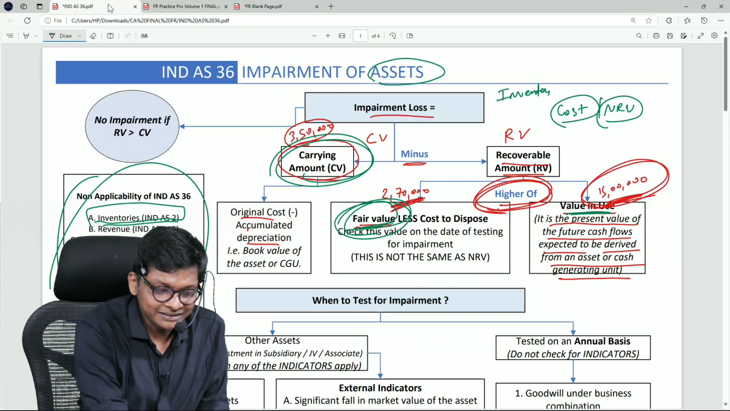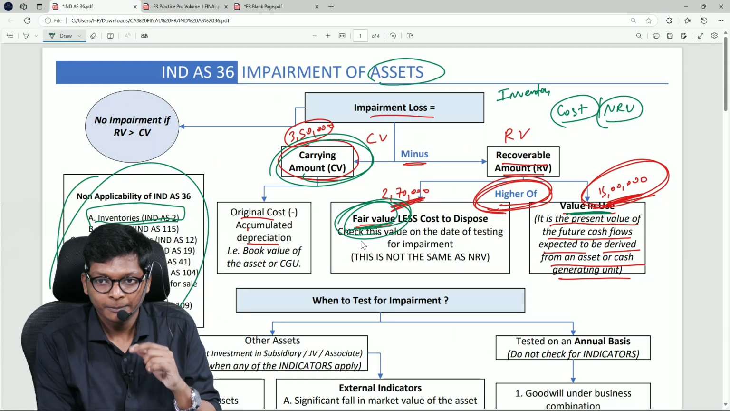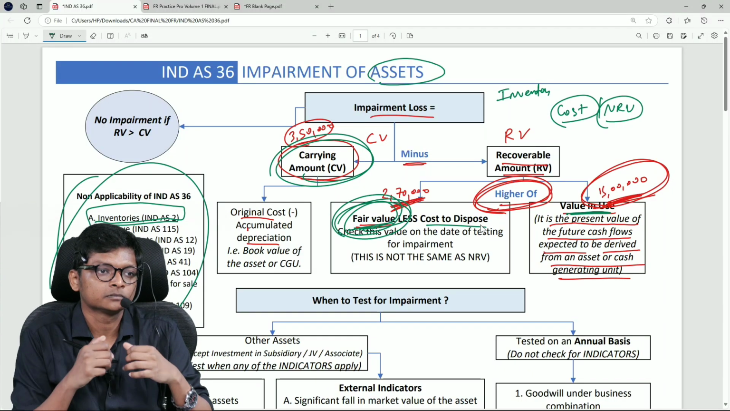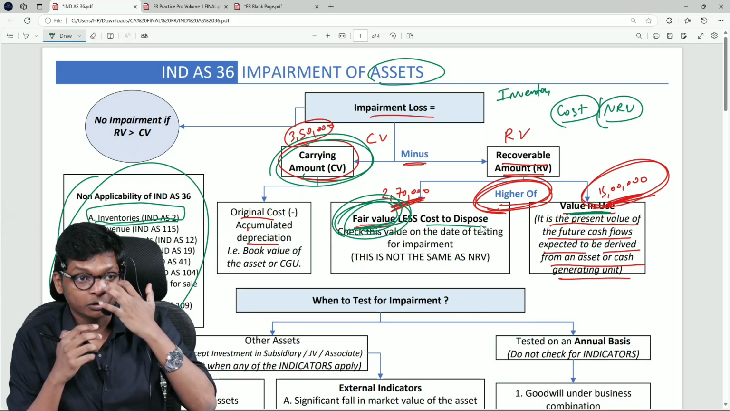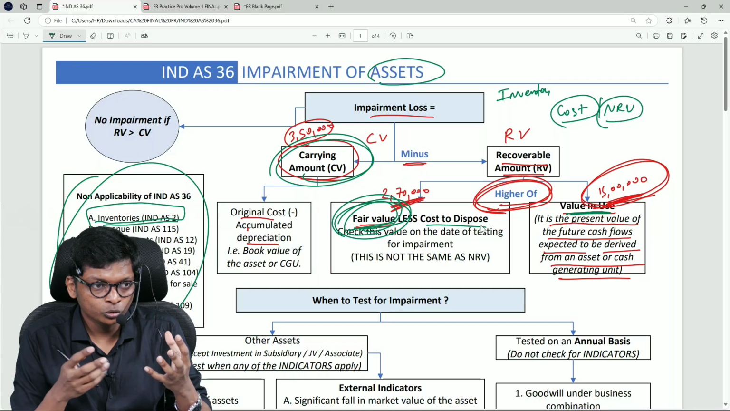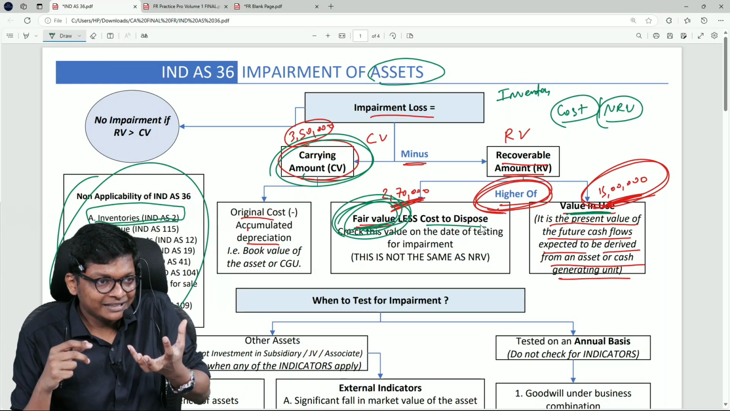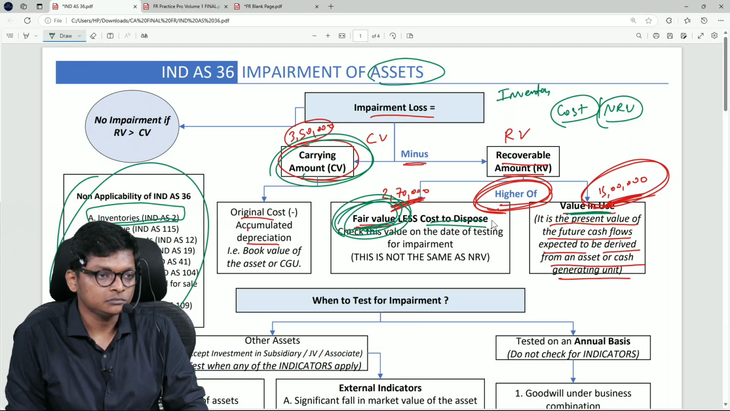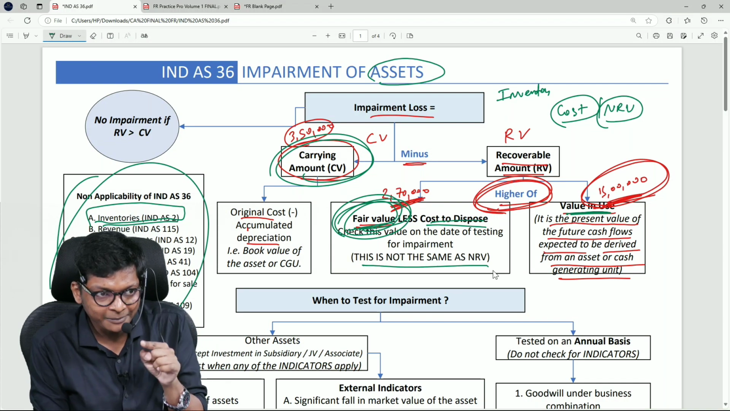Clear? But in this standard, the equation is not just fair value, because you want to sell, so it is fair value less cost to dispose. Simple. Sir, Kaushik found a person to buy the iPhone, but that person is in Delhi. So Kaushik now has to courier that to Delhi. So for him it is 1,20,000 that he is going to get minus cost to dispose, courier charges. Are you following, guys? So I have written over here, this is not the same as NRV.